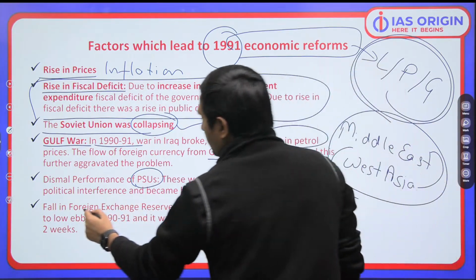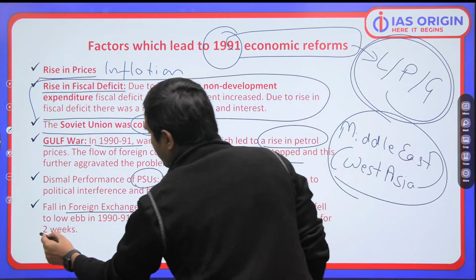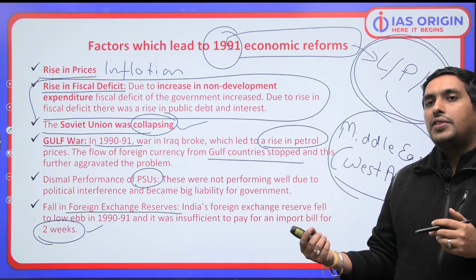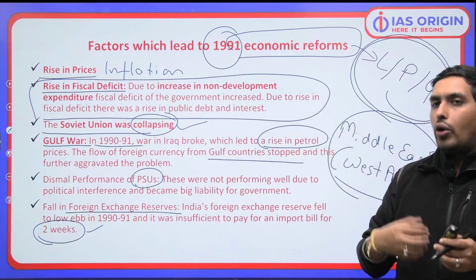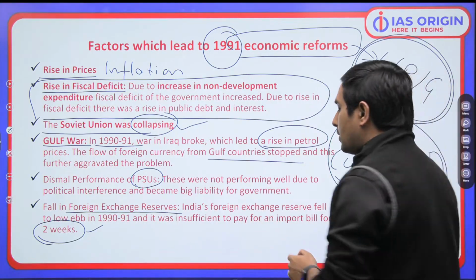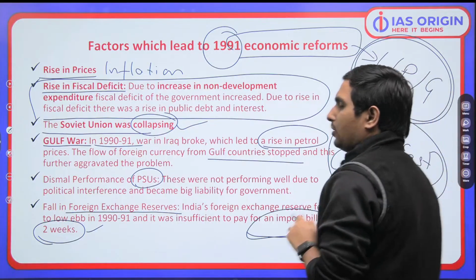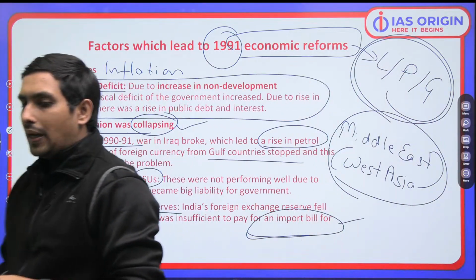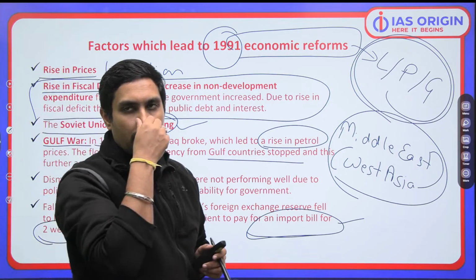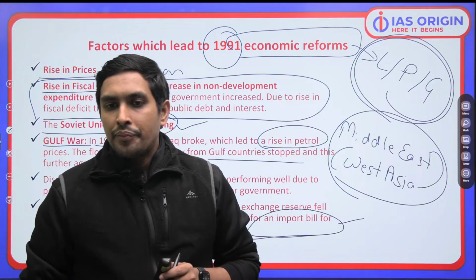Then we are seeing forex reserves were very much down. We had just 2 weeks of payment forex reserves left. Now, why are forex reserves needed? When you import crude oil, you need to pay in dollars, that is the forex reserves. If you don't have the forex reserves, how are you going to pay for the import bill? That was the biggest problem. So I hope now you are able to make some sense of what was happening at that point in time. India was actually facing a bit of a problem. Samajh aa gaya bete? Is that clear?